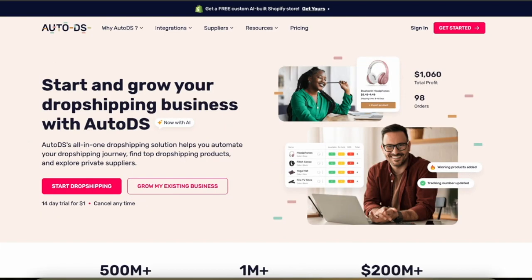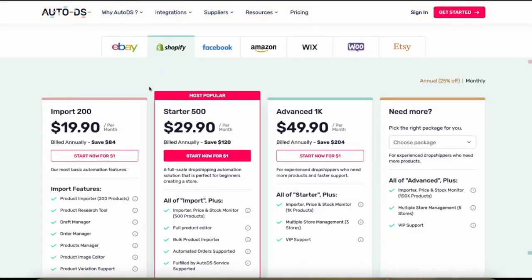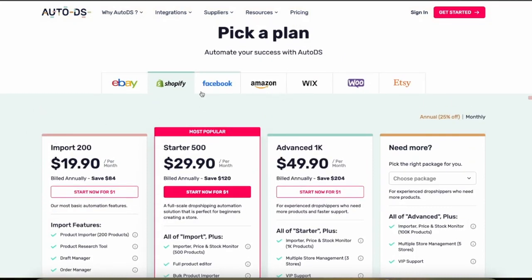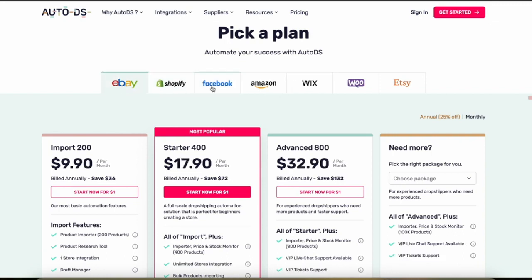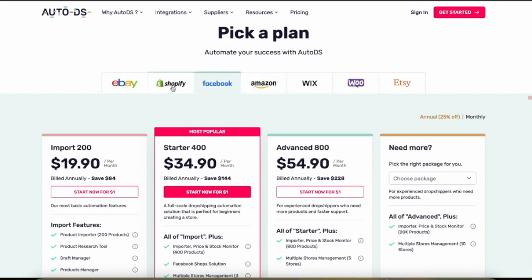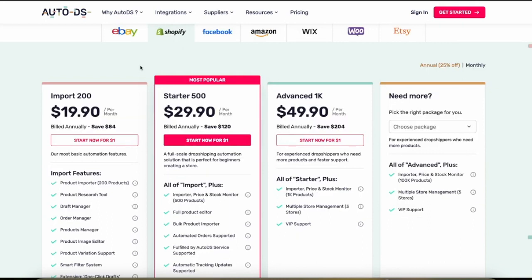Now first, let's talk about the pricing and subscription model, starting with AutoDS. As you can see, AutoDS offers plans with many different platforms that you can choose from, starting from eBay, including Shopify, Facebook, Amazon, Wix, Woo, and Etsy. And so the pricing is different depending on which platform you want to integrate with. And you're actually getting charged based on the number of products that you import into your platform. If you're trying to sell like 200 different products, then you can do this first plan here, and then it goes all the way up to 1,000 for the advanced plan.